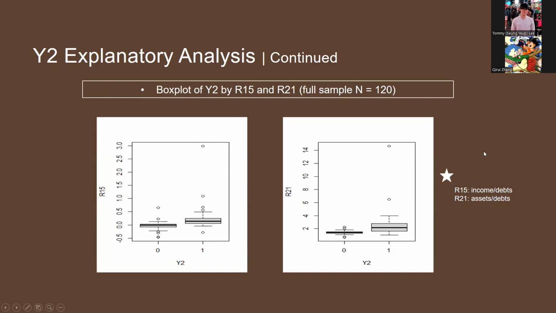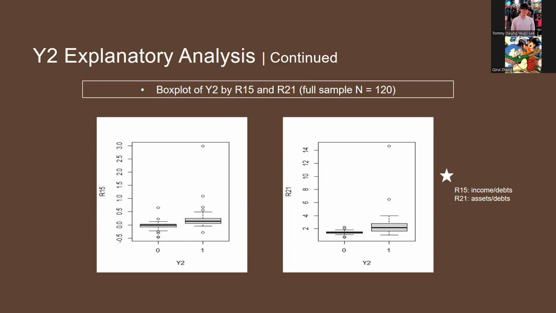So for the box plot, we have Y2 and R15 here, which is income over debts. Just keep in mind that the data for failed firms are from 2 years before they went bankrupt. And we can clearly see that the ratios for the firms that are close to bankruptcy are much lower than healthy firms. The average income over debts is close to 0, and many have negative numbers for bankruptcy firms, which makes sense. And the income over debts for healthy firms are almost all positive, except for one outlier.